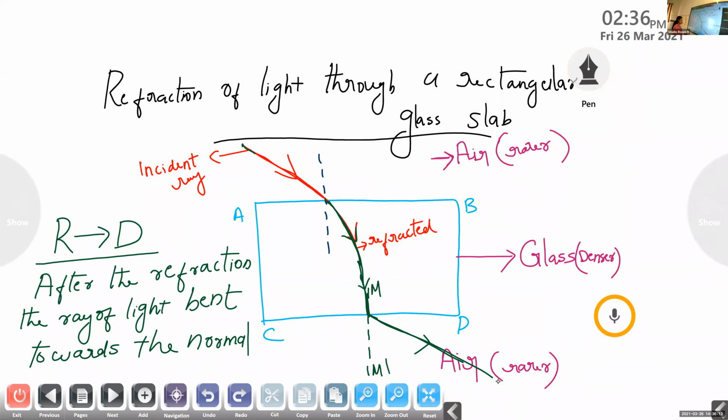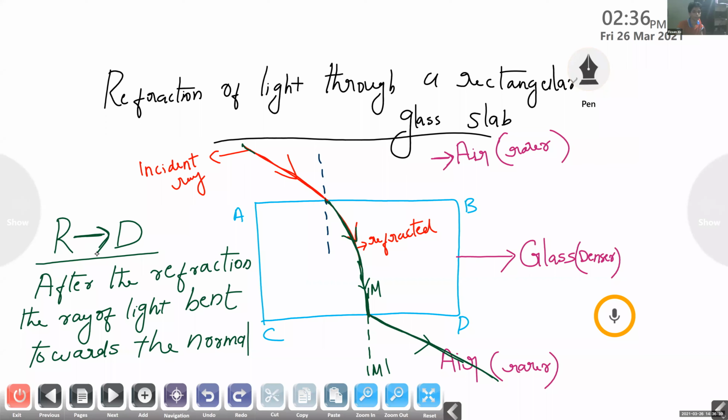Clear? Yes, ma'am. Okay. So if the ray of light is entering from a rarer medium to a denser medium, after the refraction, what happens to the ray of light? Towards the normal. Bend towards the normal. All right, very good. If the ray of light is entering from denser to rarer medium, what happens to the ray of light after the refraction?